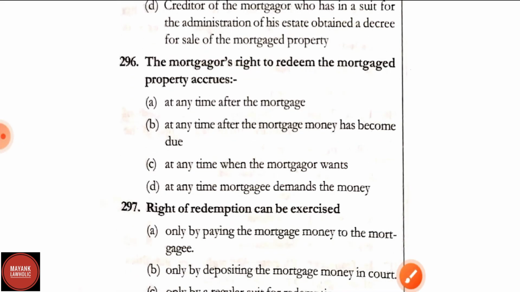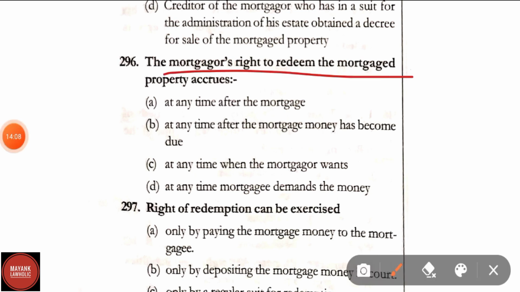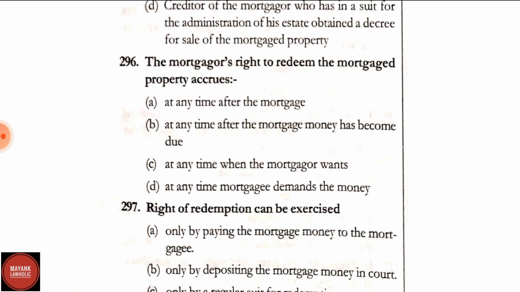Question number 296. The mortgagor's right to redeem the mortgage property accrues. Option A, at any time after the mortgage. Option B, at any time after the mortgage money has become due. Option C, at any time when the mortgagor wants. And option D, at any time the mortgagor demands the money. Here correct answer is option B, that is at any time after the mortgage money has become due.